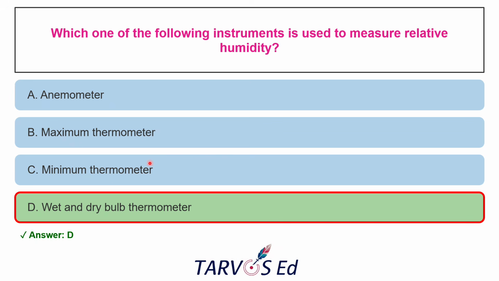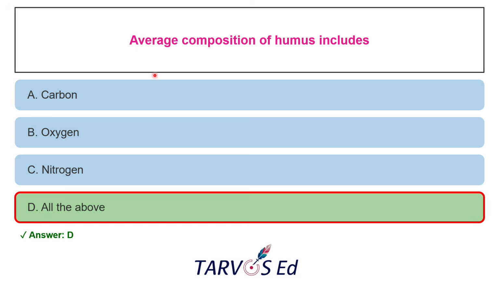Okay, so these three have no relevance with the relative humidity measurement. So the correct answer is wet and dry bulb thermometer. And the next question is average composition of humus in food. So what is humus? It is generally the stable organic matter in the soil.